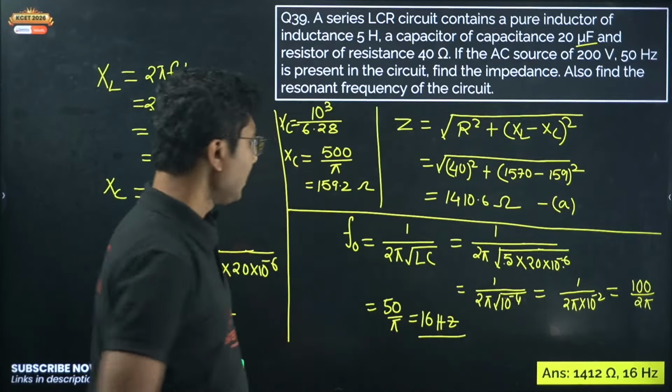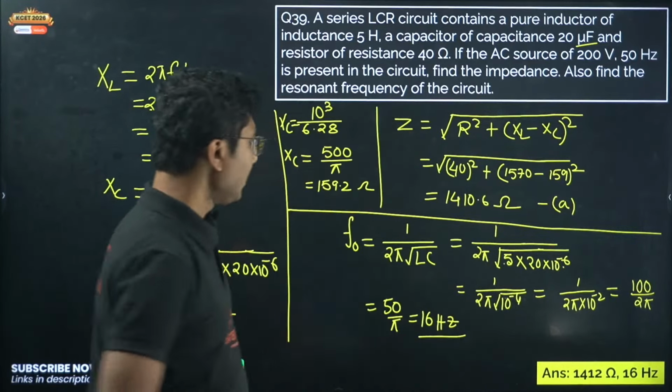Okay, your answer is almost correct, only you made a mistake in the 10 to the power value. So you have to be careful about the 10 to the power values, and the formulas are very straightforward and simple. 99% they will ask you impedance, current, resonance frequency and phase. Phase is the new thing. We will solve phase in this question.